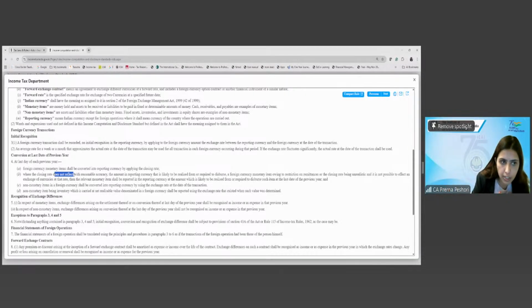Now, for the non-monetary item, it shall be converted into the reporting currency by using the rate at the date of the transaction. So basically what it is trying to say is that only the monetary amounts shall be converted at the rate as on the closing date, whereas the non-monetary items you will not convert at the closing rate.